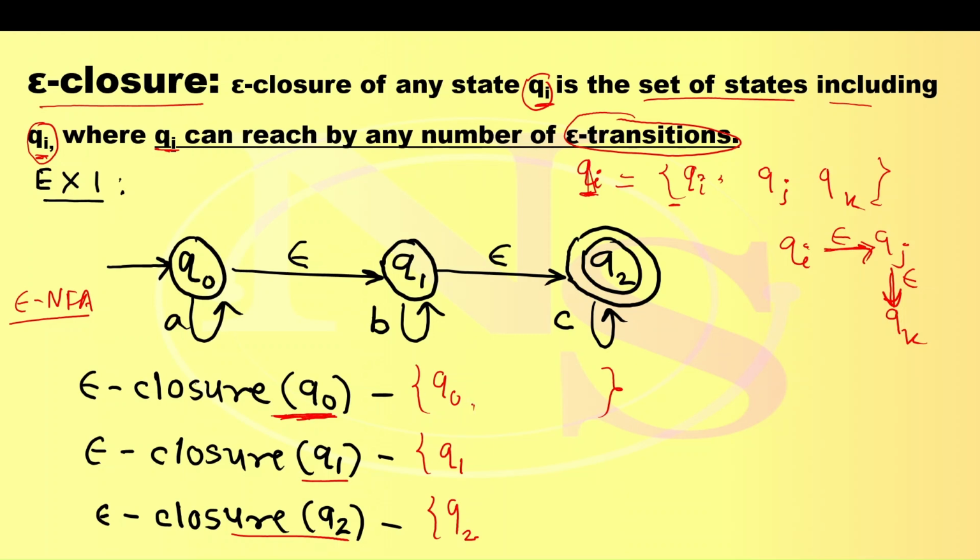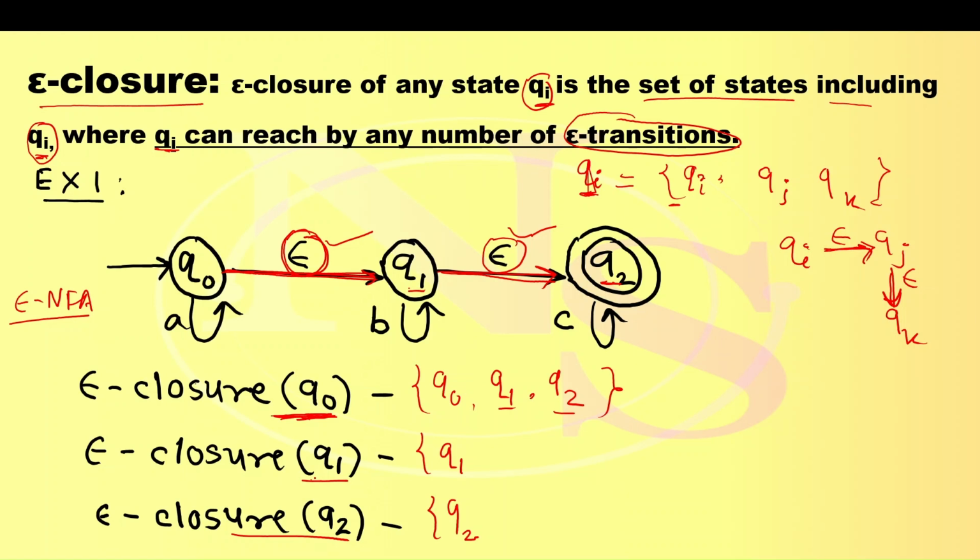So here I have added Q0. Then wherever Q0 can reach using epsilon transition. Now I want to find epsilon closure of Q0. So where can Q0 reach? Q0 can go to Q1 using epsilon transition, so add Q1 here. Then using the epsilon transition again, it can reach Q2, so add Q2 also. In short, Q0 is able to reach Q1 and Q2 using epsilon transitions. So I am adding here Q1 as well as Q2, and Q0 itself is already added.